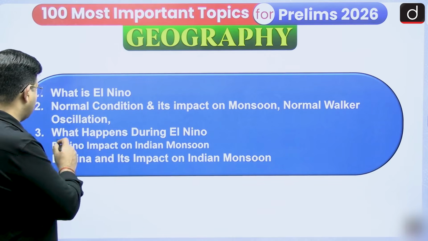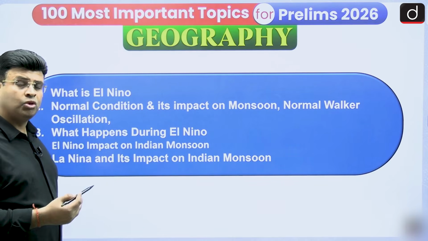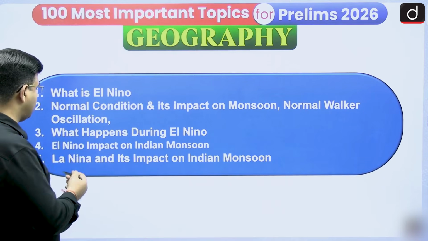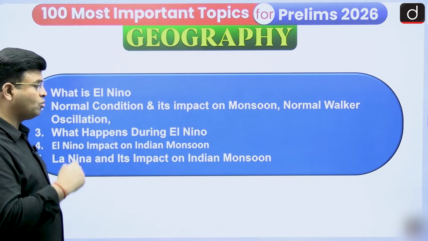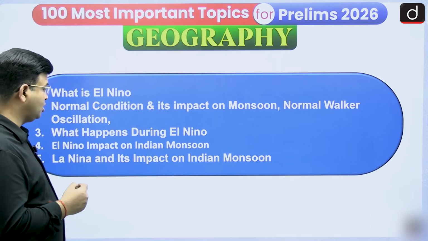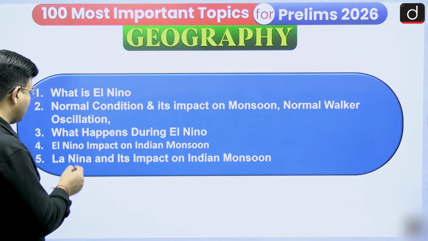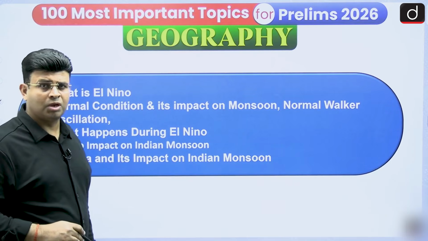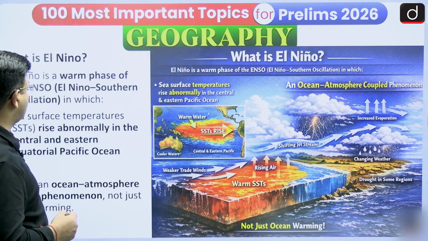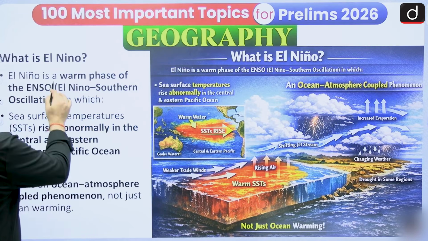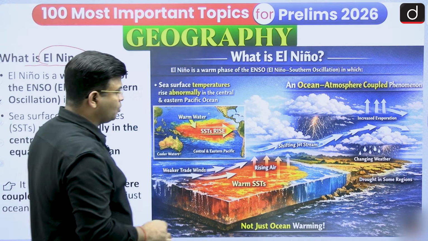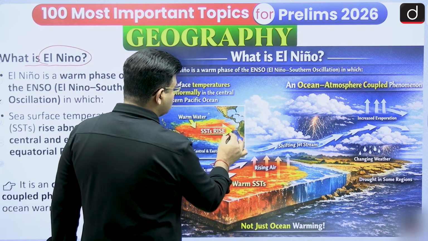Then we have to see what happens during El Nino, and El Nino's impact on Indian monsoon. Then we will see La Nina and its impact on Indian monsoon. So here we are going to start with this. What is El Nino? If I am talking about El Nino, it is a warm ocean current, warm water in the Eastern Pacific.